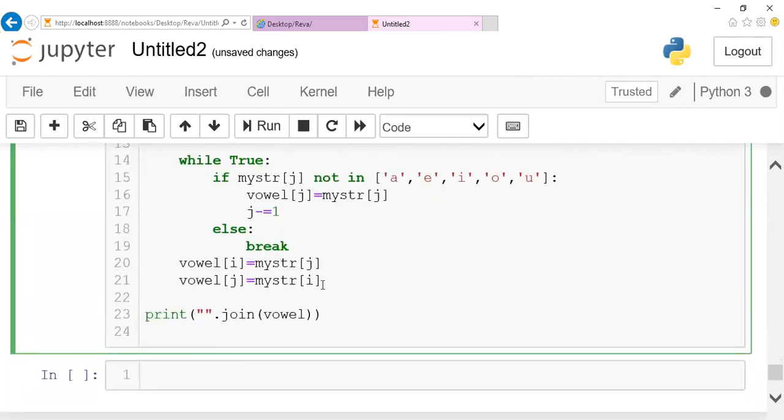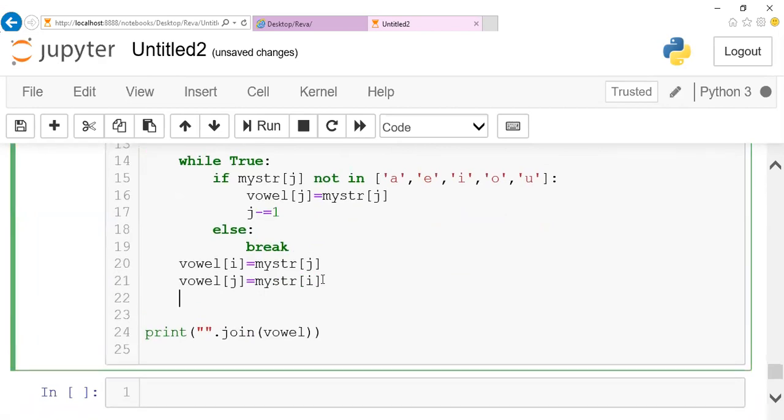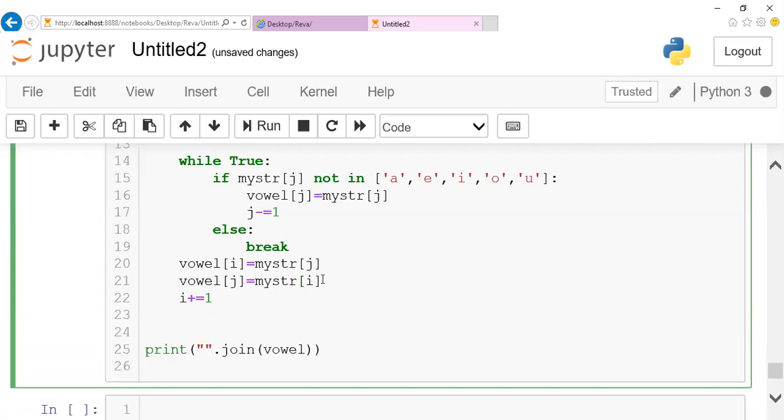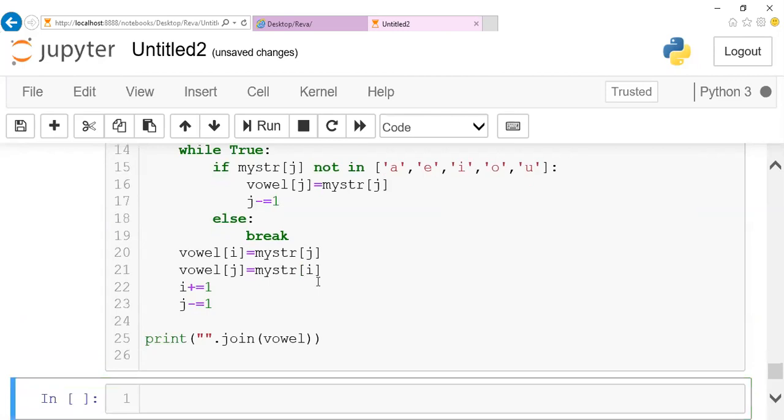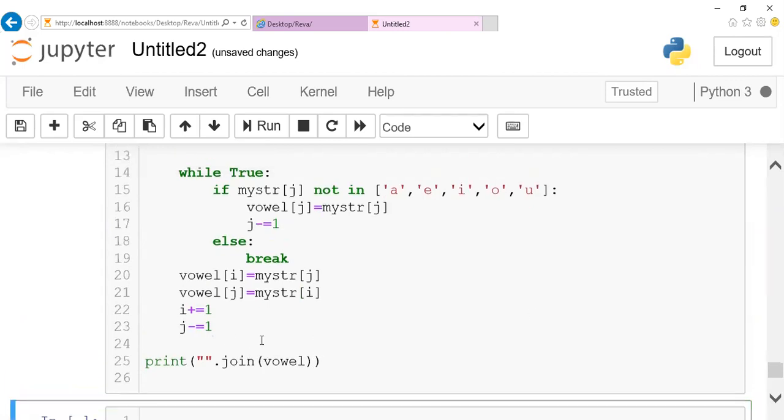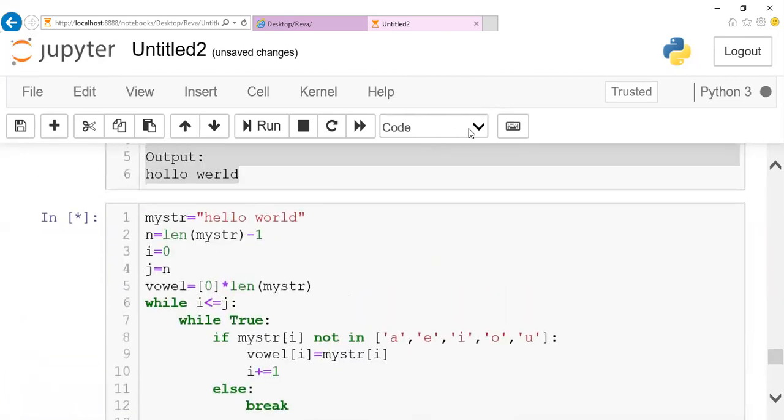Just a minute. Actually, after assigning it, I should move my pointers I and J, right? We didn't move them. That's the reason the loop is going infinite. Now it will be right. Oh God, this kernel got stuck.